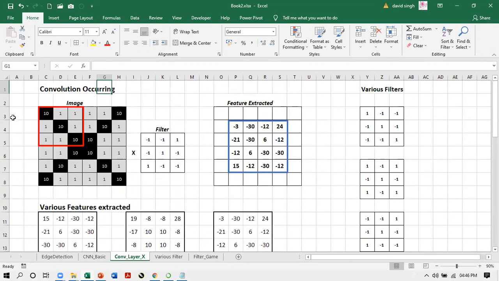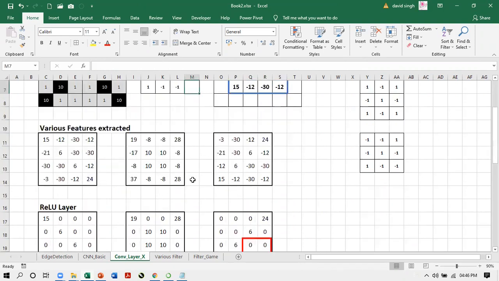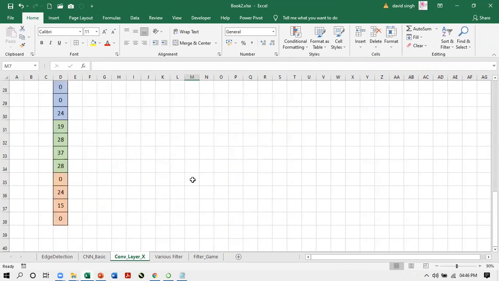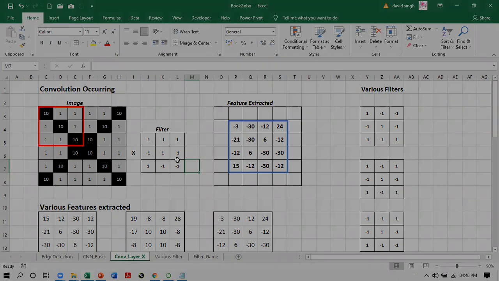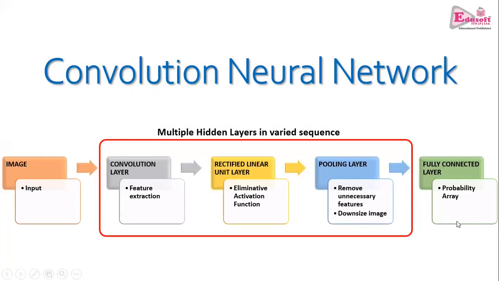The mechanism, I have set all the formulas here. So you can simply take the filter and copy paste it here, and you will get these values. You can demonstrate this in the classroom with the help of this Excel sheet. Instead of looking theoretically in the book, students will be able to see it happening, at least simulated on the screen, and being explained by you. So they will understand the concept easily. This is what I actually explained to you.